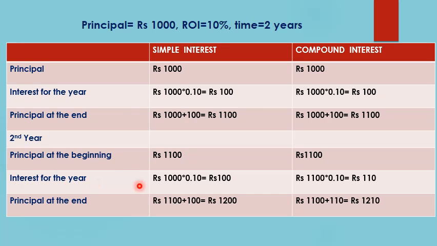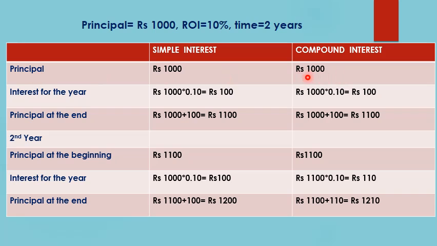The interest for this year will again be rupees 1000 into 0.1. Why did we take rupees 1000 only? Because the definition of simple interest says it is the interest earned on the original principal of rupees 1000. That's why when calculating the interest for the second year, we again use the original principal. So the interest for the second year is again rupees 100, and the amount at the end of the second year will be rupees 1100 plus rupees 100, which is rupees 1200.